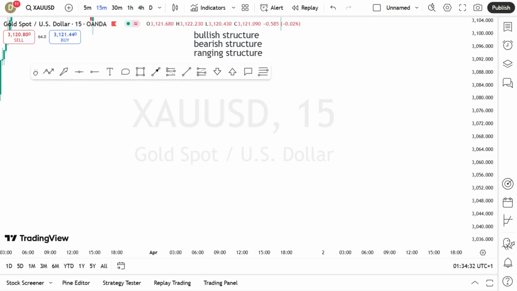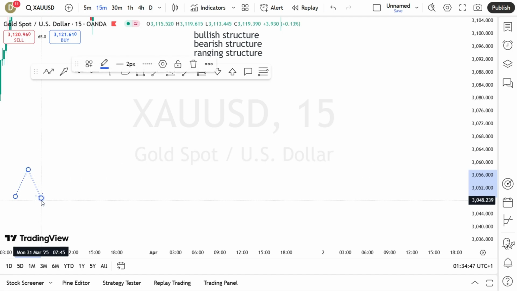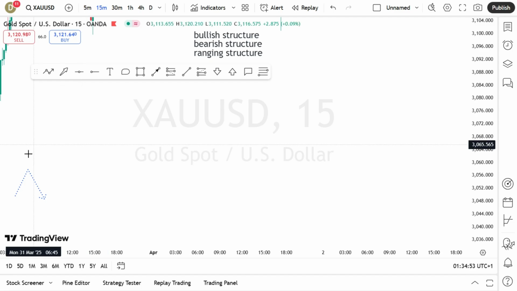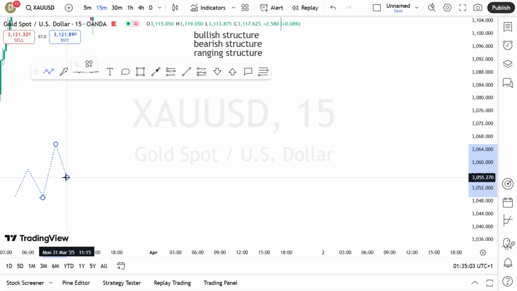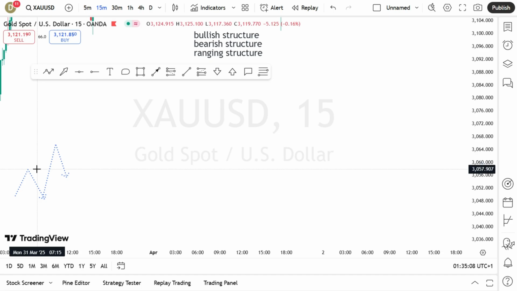Take note of it. So we have a bullish structure over here. The market will first make a low, then make a high over here. Once it creates a high, it's going to give you a new low over here. This is our new low. So the market is going to take the high over here. Once the market takes out this high and pulls back again, the market is forming a bullish structure. Take note of it.